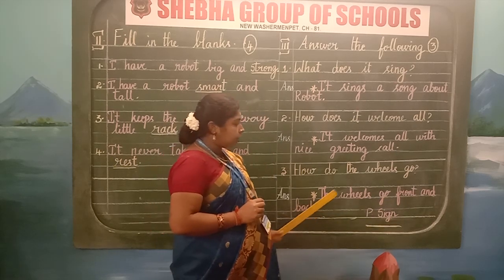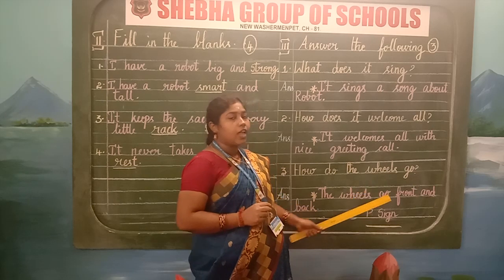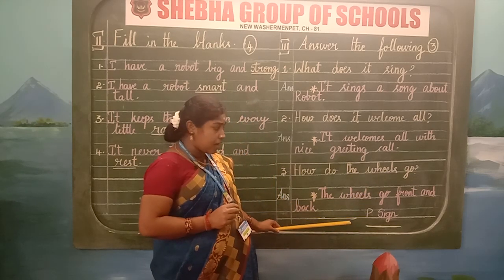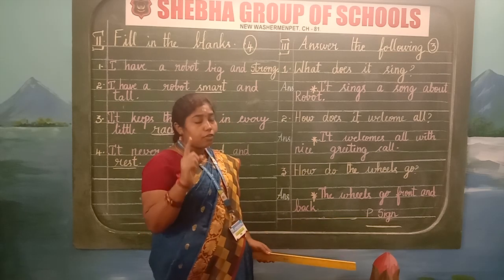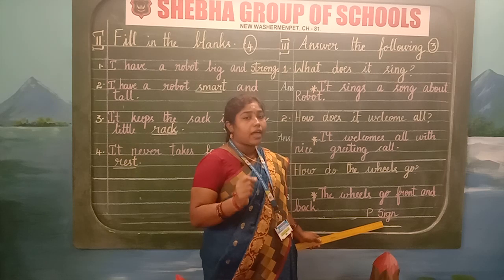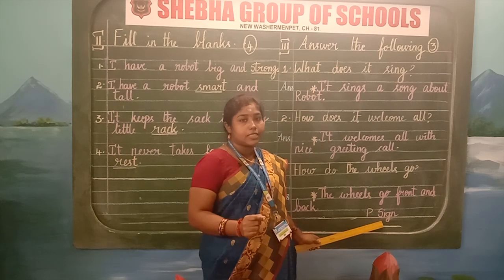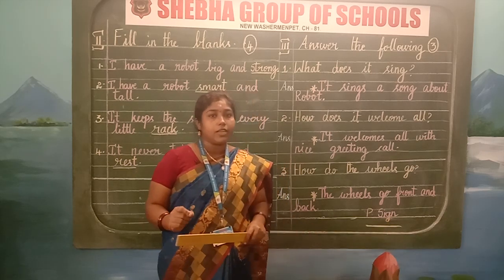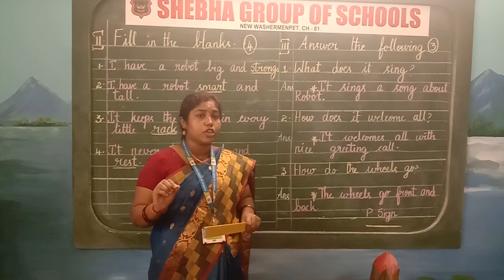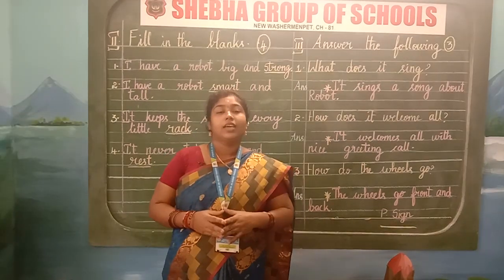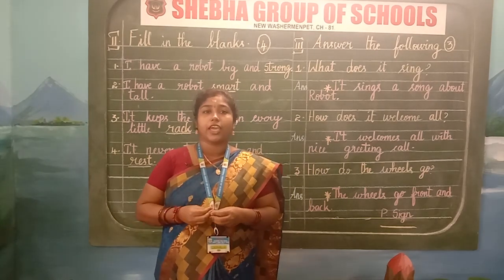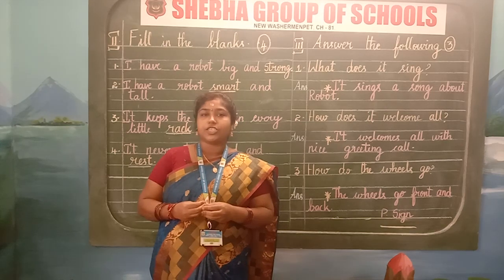So after writing the third question, at last you have to draw a line with your scale and pencil. And don't forget to write the date and get your parents' signature, which is very compulsory. And don't scribble, use a pencil and scale to draw a line. Don't use your free hand. Children, I hope everyone remembers the instructions I gave you now to write our English classwork.